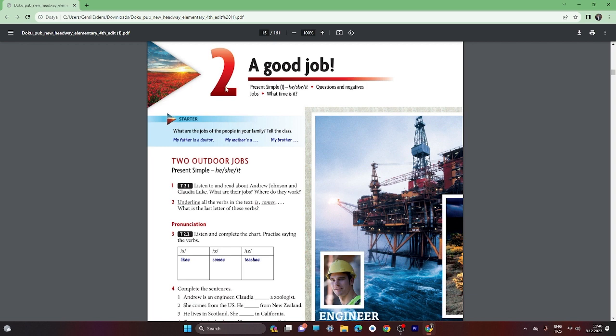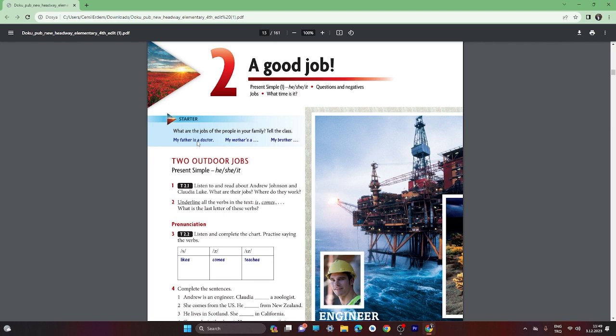So let's get started. What are the jobs of the people in your family? Tell the class. So, for example, my father is a doctor. As you see here, firstly, our sentence starts with the subject. We have here father, and then we use the auxiliary verb is, plus the job name with the article. So let me explain this in order.